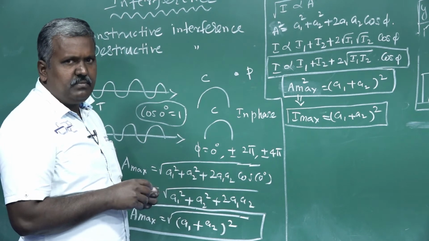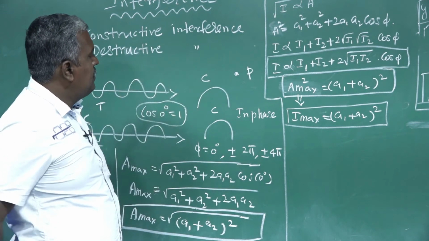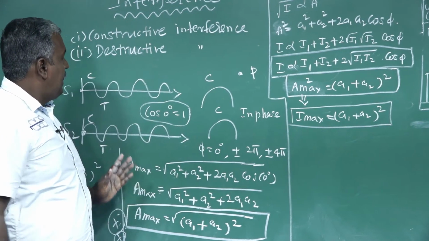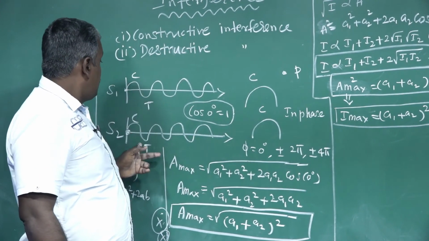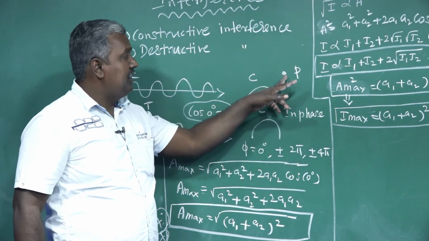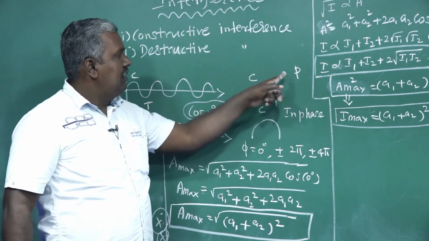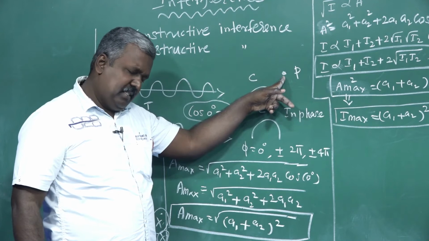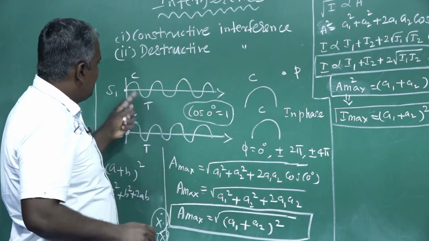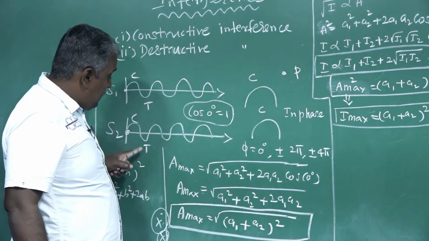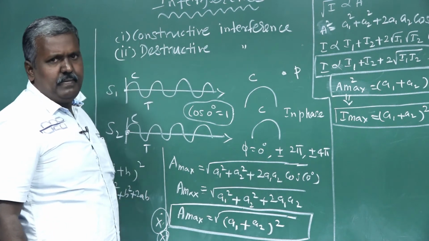Clear? Any doubt? Suppose the light waves coming from these two sources meet at this point. The crest of one wave meets the crest of another wave, and that point appears bright. Now suppose the crest of one wave meets the trough of another wave.